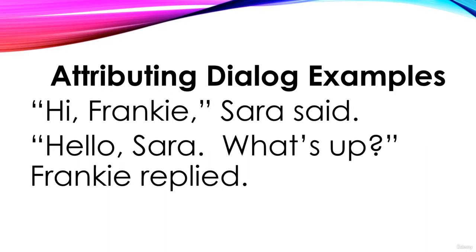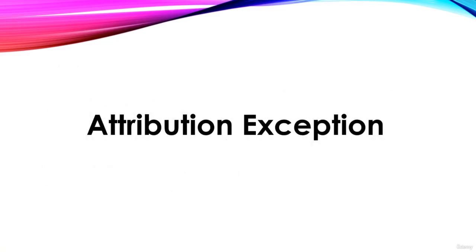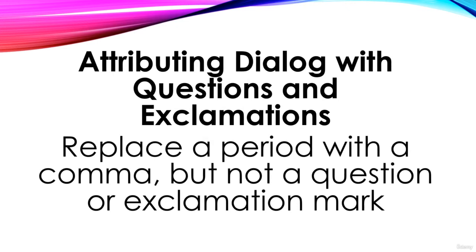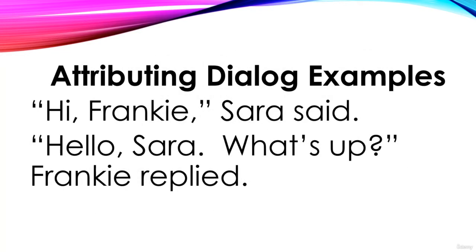Now, this is another issue: notice that you only replace periods when attributing dialogue with a comma. You don't replace question marks or exclamation marks in a sentence. So that is the attribution exception, actually. Replace the period with a comma, but not a question mark or an exclamation mark. So here we go back to our example again. "Hi, Frankie," Sarah said.